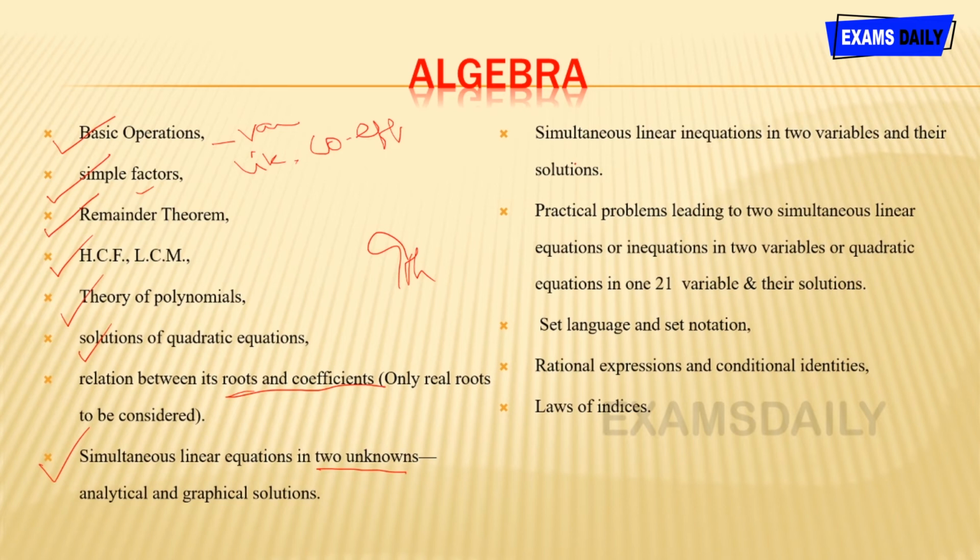And then simultaneous linear inequations in 2 variables and their solutions, and then practical problems leading to 2 simultaneous linear equations or inequations in 2 variables or quadratic equations in 1 variable and their solutions. And then our well-known set language and set notation, and then rational expressions and conditional identities, and then laws of indices. And these are the topics that come under algebra.